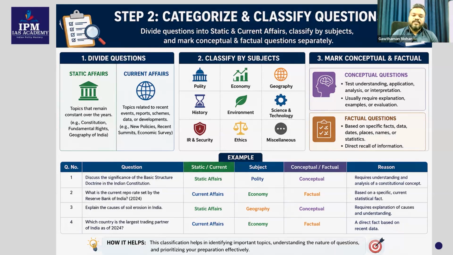So suppose you're getting a question like here, you can look at the first question. Discuss the significance of basic structure doctrine in the Indian Constitution. So to which subject is it actually coming? In which subject is it coming?